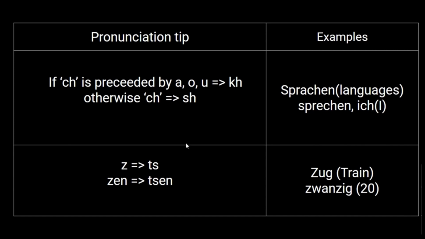So let's move on to the next step here. Z is pronounced as ts. It's not "zen", it is "zehn". Similarly, it's not "Zug", it is "Tsug". Zug means train in German. Similarly, zwanzig. Yeah, zwanzig means the number 20.